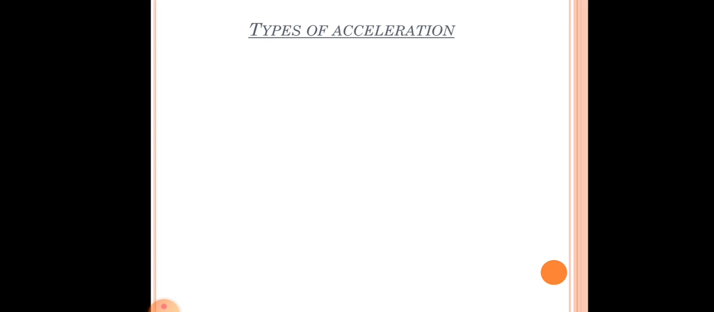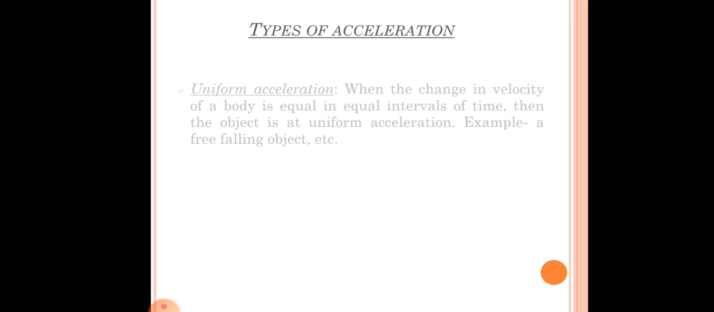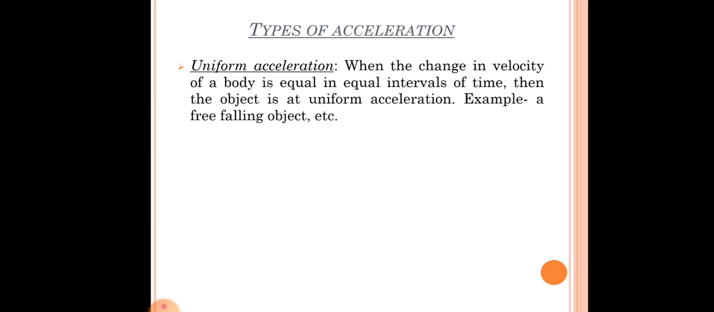Now, types of acceleration. There are basically two types of acceleration. The first one is uniform acceleration. When the change in velocity of a body is equal in equal intervals of time, the object is at uniform acceleration.